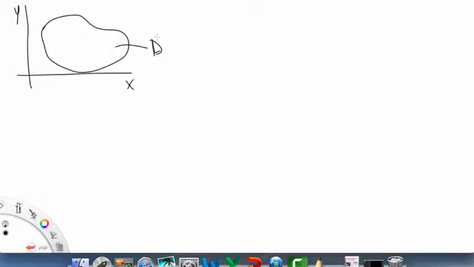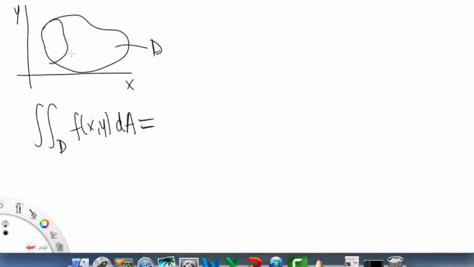D for domain. And let's say we're integrating over this domain of some f of x, y, dA. This is going to be equal to, just in any case that arises, if you ever need to break this up into smaller domains, like little sections, something like that.